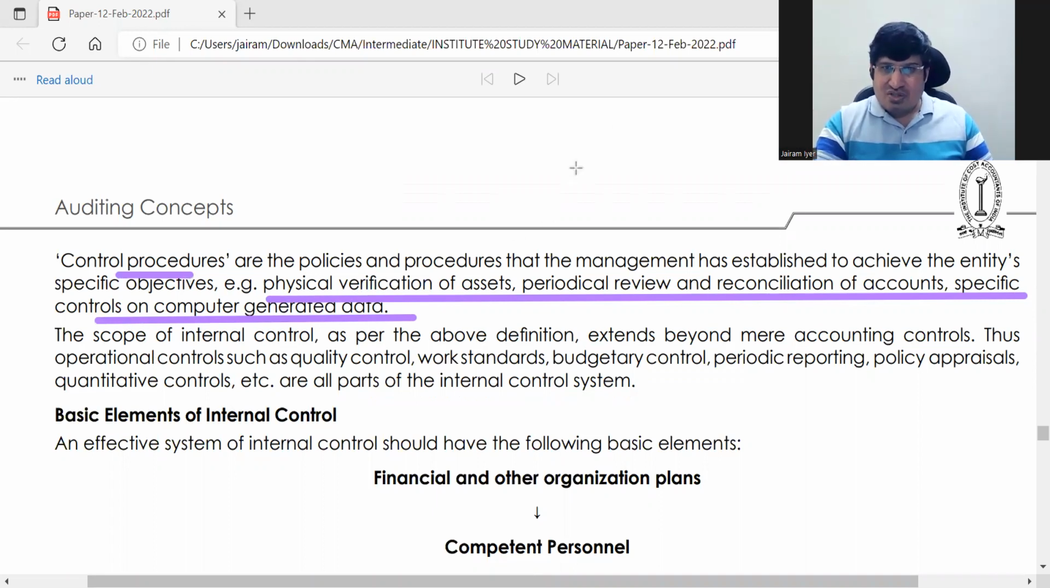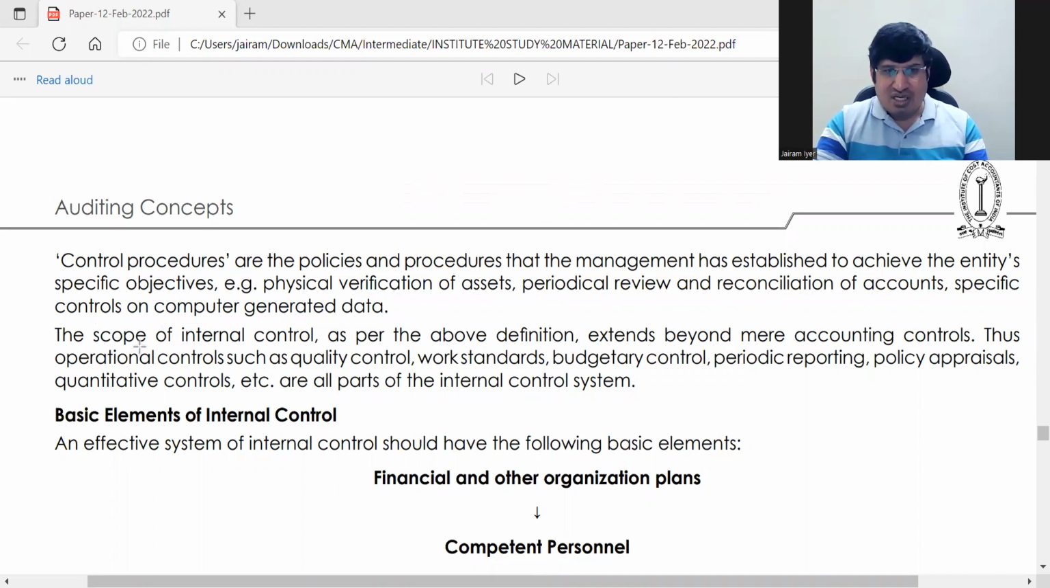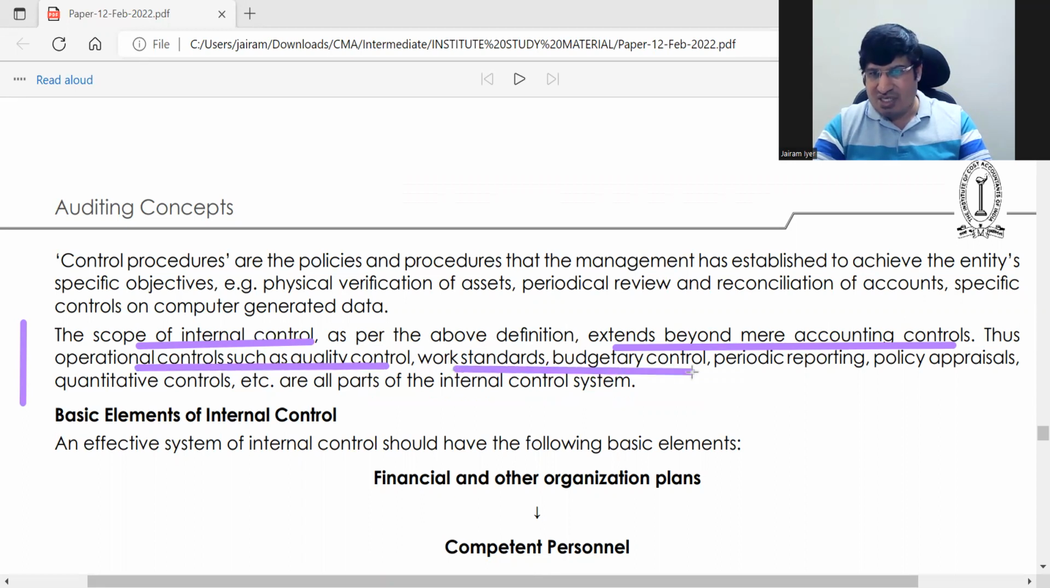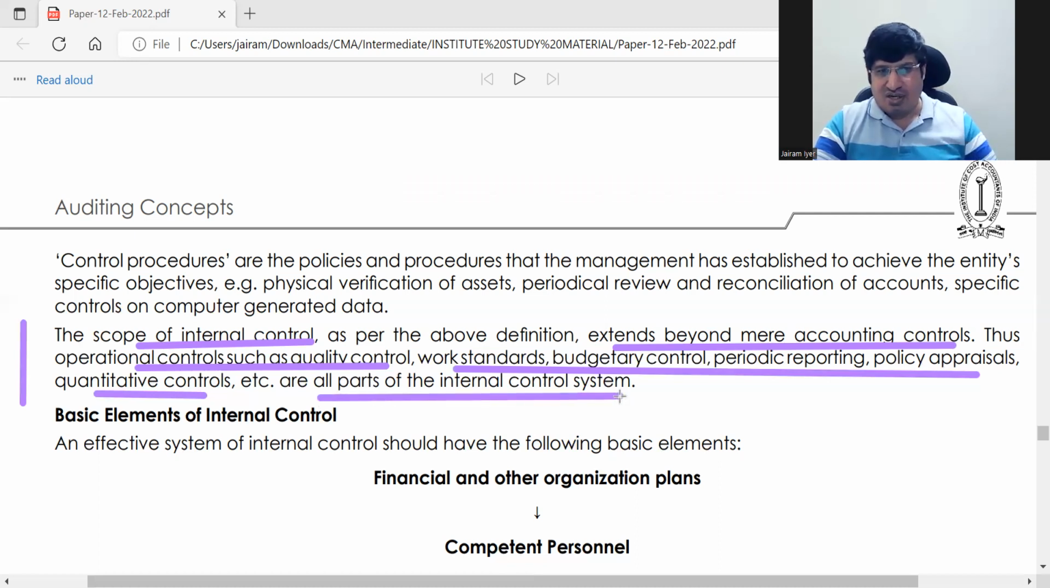So your final summarization is this point: the scope of internal control extends beyond mere accounting controls. You just understand this sentence; based on this sentence, you can write the whole part. It extends beyond accounting controls. Thus operating controls such as quality control, work standards, budgetary control, periodic reporting, policy appraisals, quantitative controls. Quantitative control means like you are doing stock taking and all that. These are all part of the internal control system.